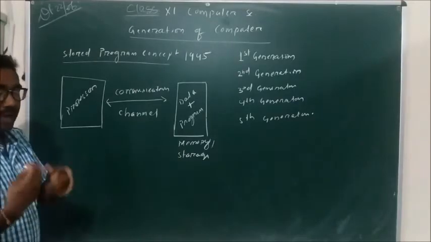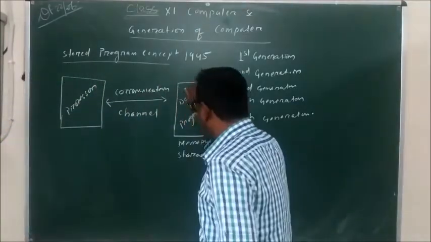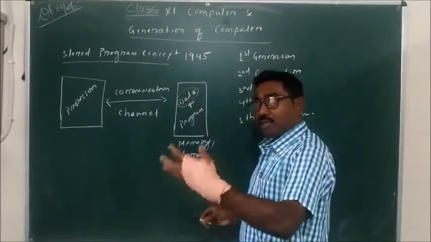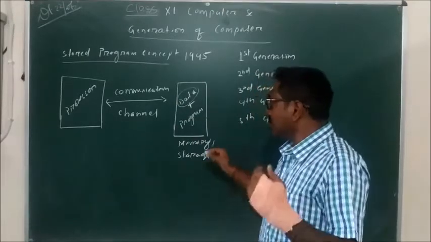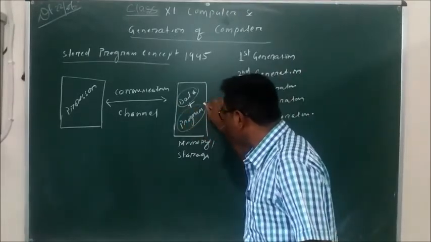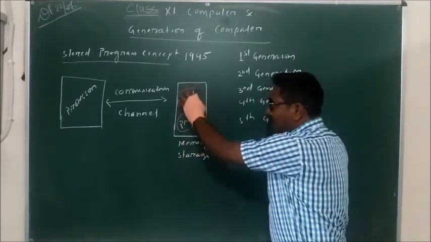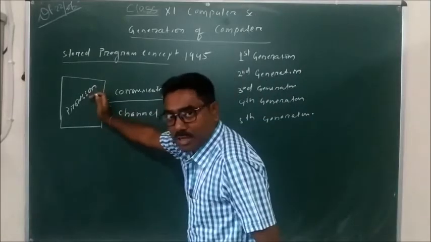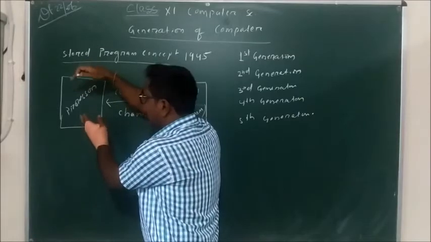Whatever data any user wants to calculate or process is first stored in the memory, and the instructions or commands needed for that data are also stored in the memory. After storing the data and the program, they are passed to the processor, where every calculation is done.